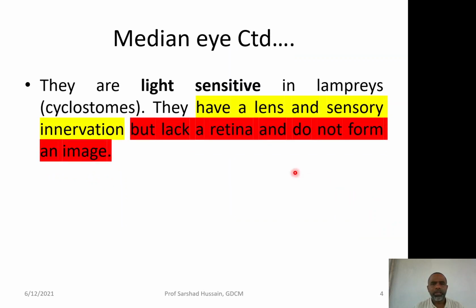This pineal or the parapineal or the third eye is light sensitive in lampreys like cyclostomes. The cyclostome species like lampreys are light sensitive. They have lens and sensory innervation, that means the lens of the eye is innervated by the nerves from the brain. So, sensory innervation is there, but they do not have the retina where the image is formed in the eye of the animals, so they do not form the image. So, this third eye, or the median eye, does not form the image.